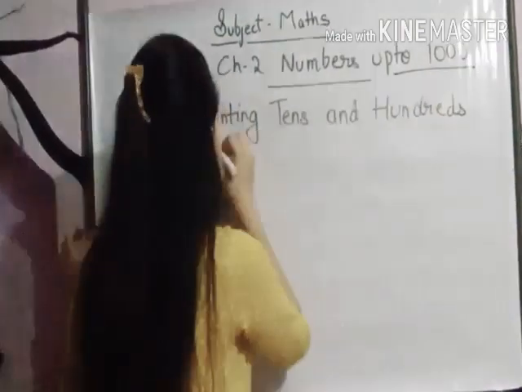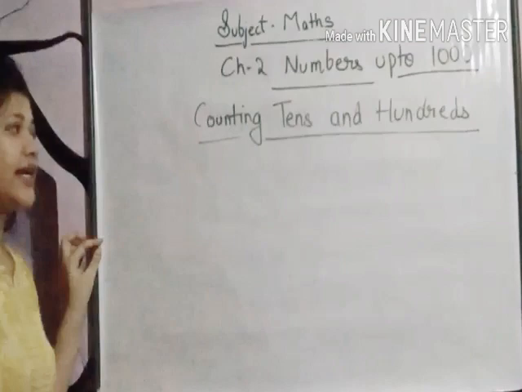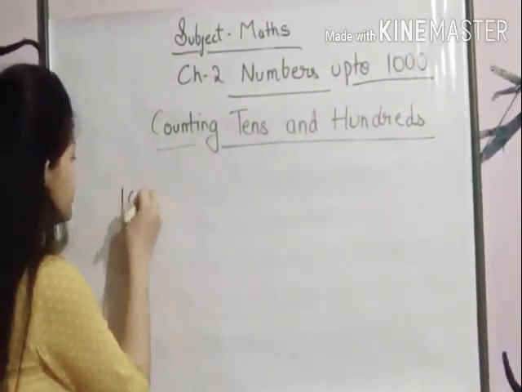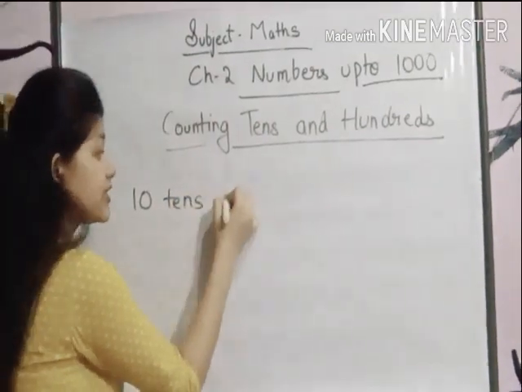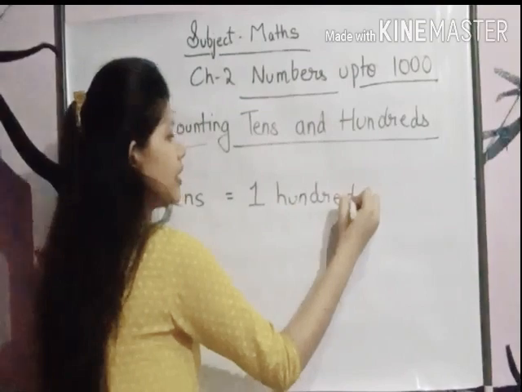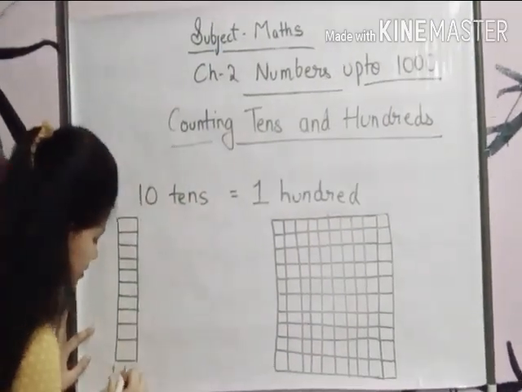See, it is given at page number 20. Okay, now counting tens and hundreds. Now I would like to tell you that 10 tens is equal to 100. We know this? Yes. Now students, this is 1 ten.